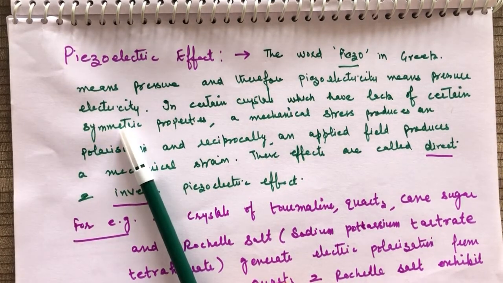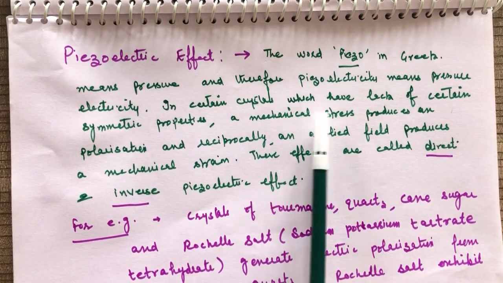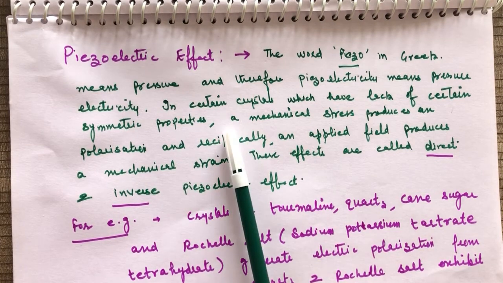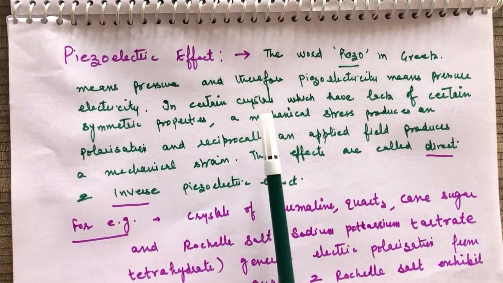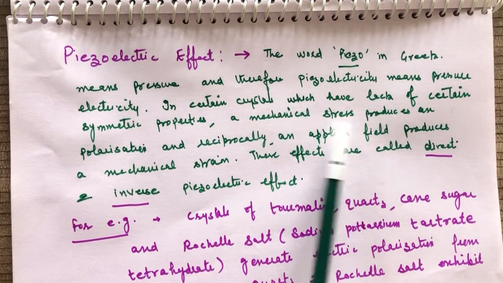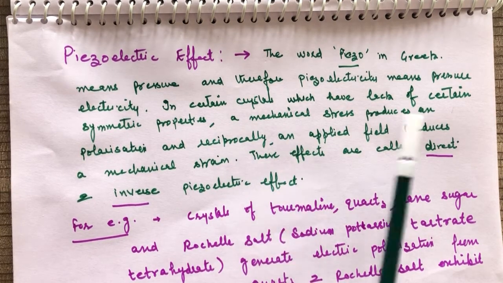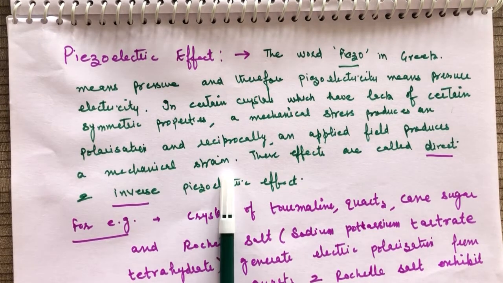In certain crystals which lack certain symmetric properties, mechanical stress produces a polarization, and reciprocally an applied field produces mechanical strain.